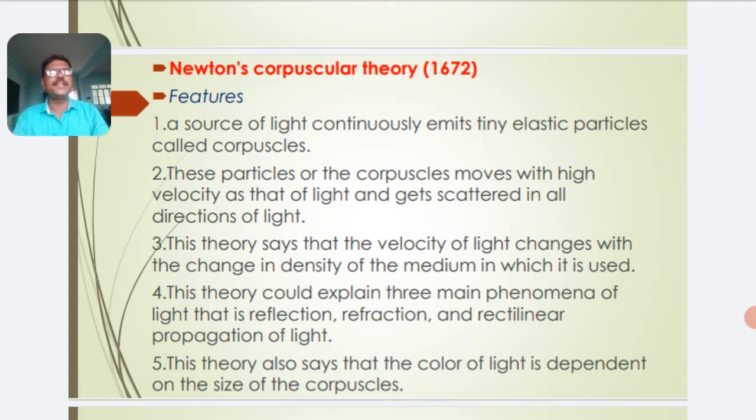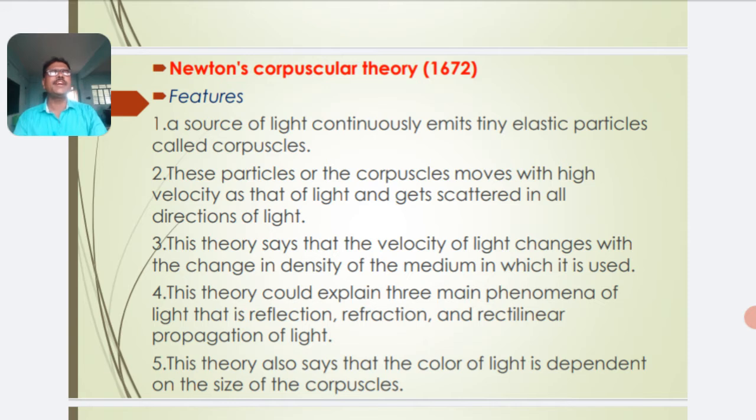Newton's corpuscular theory was proposed by Newton in 1672. Then what are the assumptions made by Newton in his theory about the nature of light? They are called the features, assumptions, or postulates of the corpuscular theory.